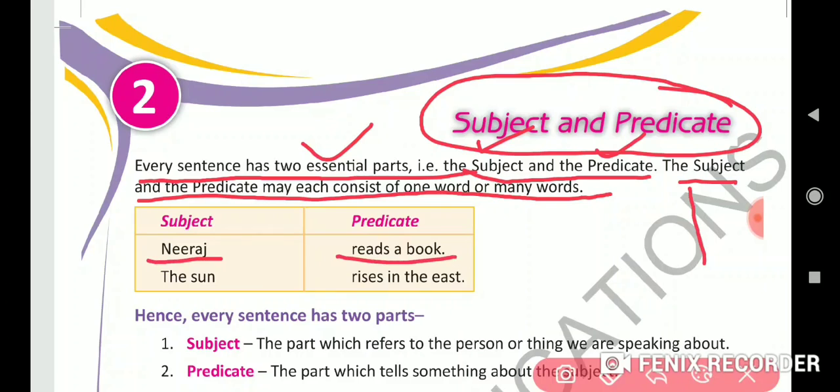Neeraj reads a book. If this is a sentence, so what is the subject here? Neeraj. And what is the predicate here? Reads a book.